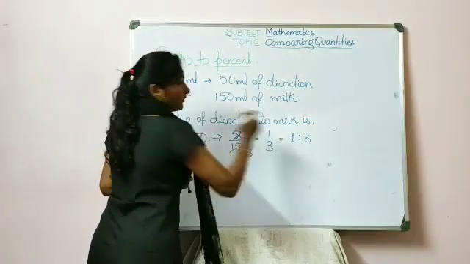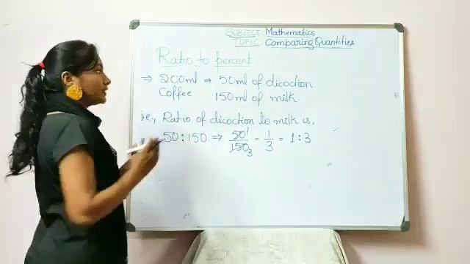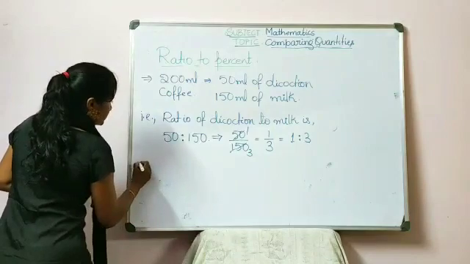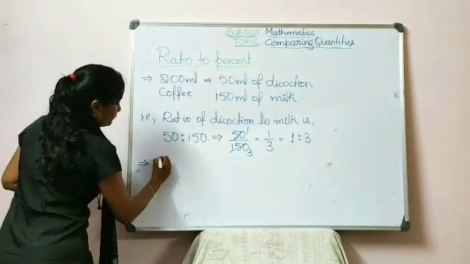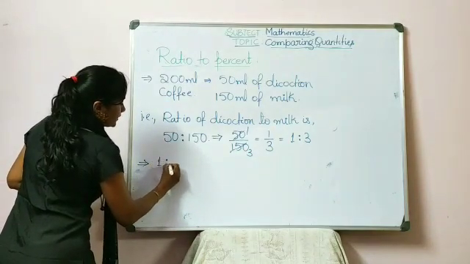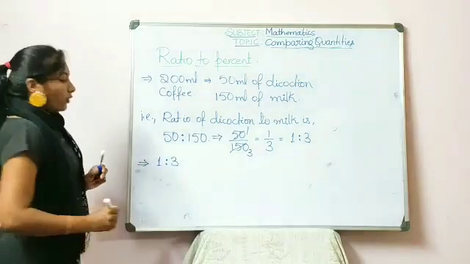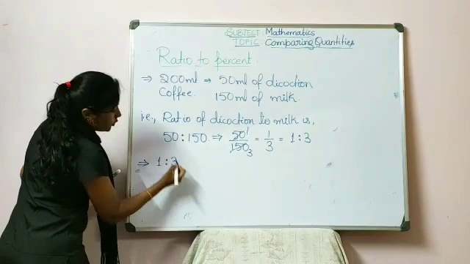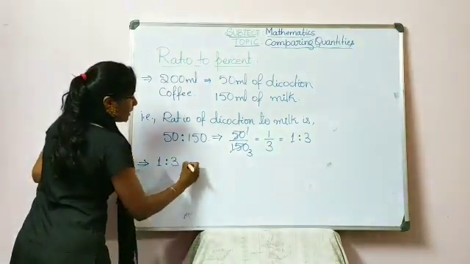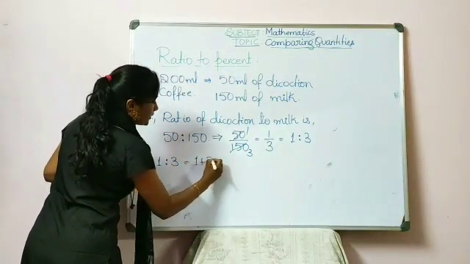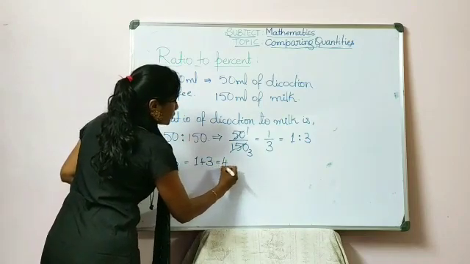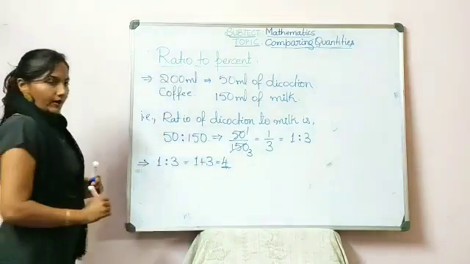So now how do we find percentage for this ratio, that is 1:3? So it is very easy. We know one quantity is 1 and the other is 3. So what we have to do is add both the quantities here, and when we add, we get 1 plus 3 equals 4. So this is the total quantity.